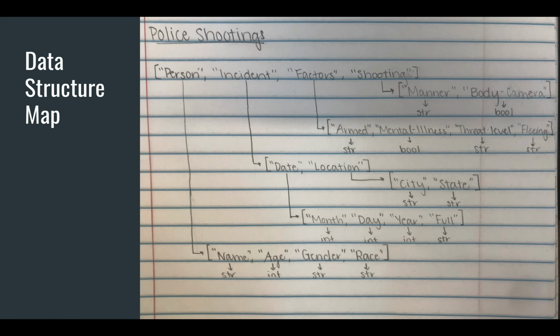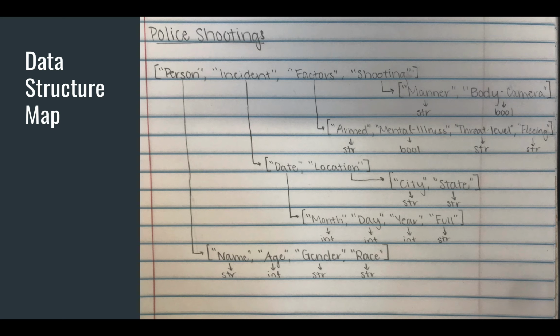Location was broken up into city, which is a string, and state, which is a string. And then date was month, day, year, all integers, and then full, which is a string, and that's just the date in day, month, year format.